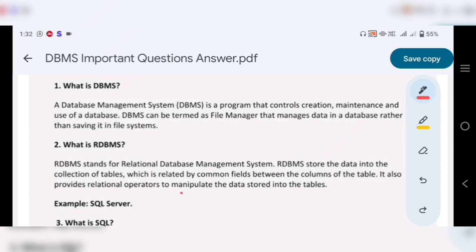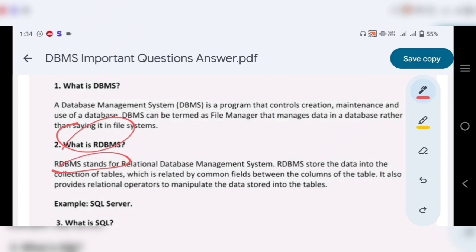The correct answer is, a database management system is a program that controls creation, maintenance and use of a database. A DBMS can be termed as a file manager that manages data in a database rather than saving it in the file systems.